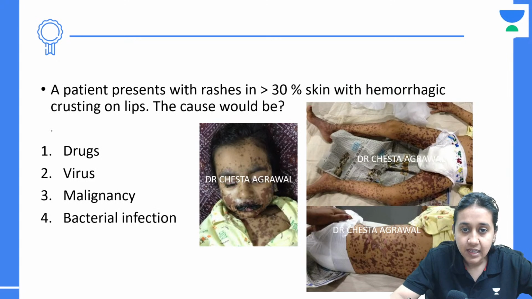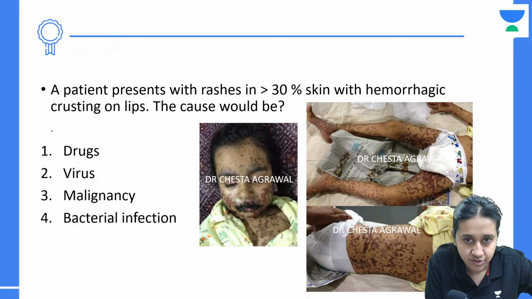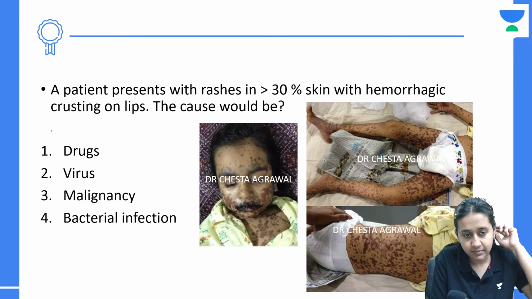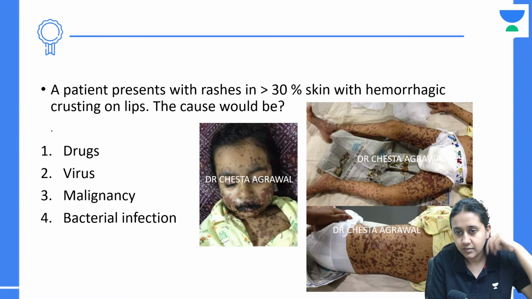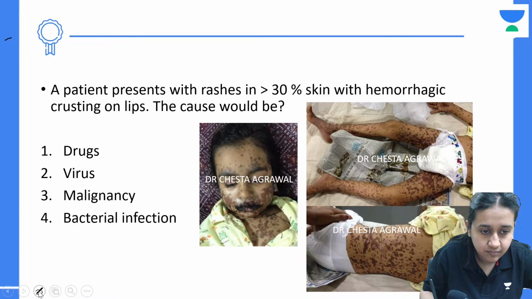Very nice. Next question. The patient with rash in more than 30% of the skin area, hemorrhagic crusting on the lip, what can be the cause? Drugs, virus, malignancies, or bacterial infections. First of all, think about the diagnosis. What can be the diagnosis here?